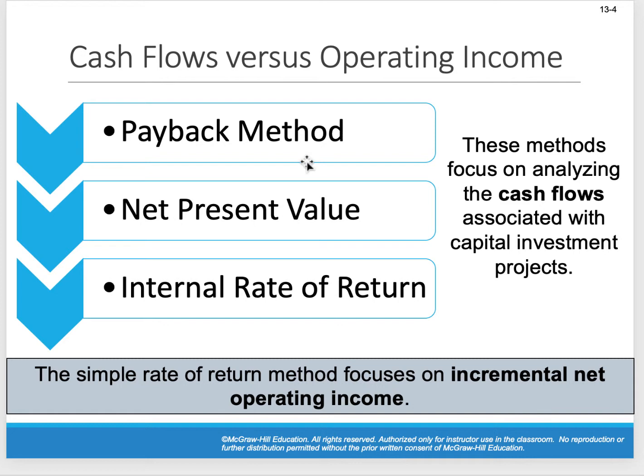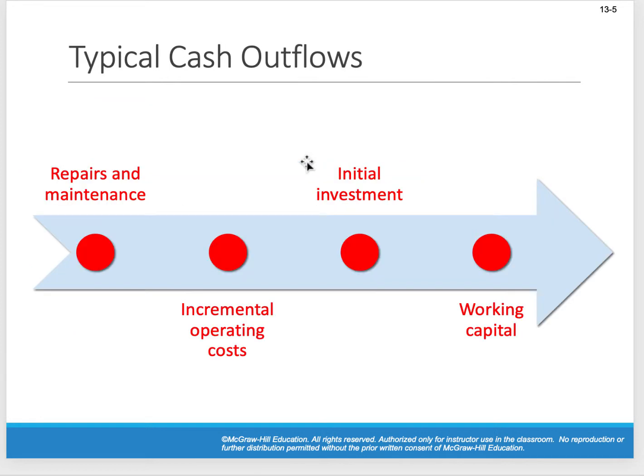So these are all basically estimations of projected or assumed cash flows with a capital project that we have. Okay, so again, we need to think about how exactly does this work. What are our typical cash outflows?